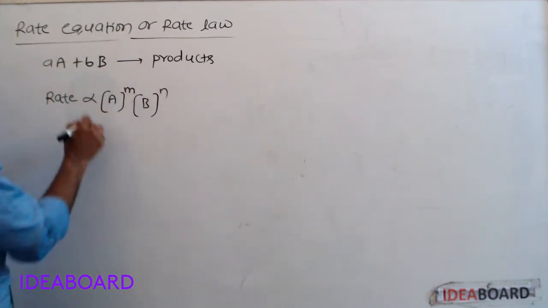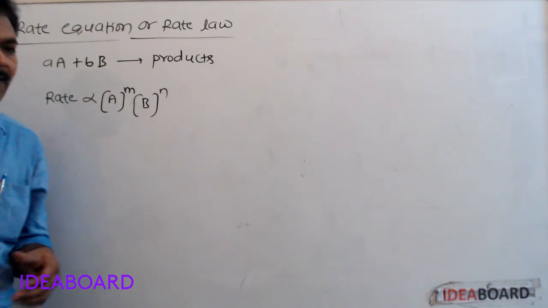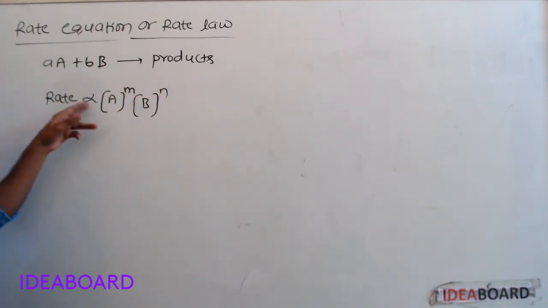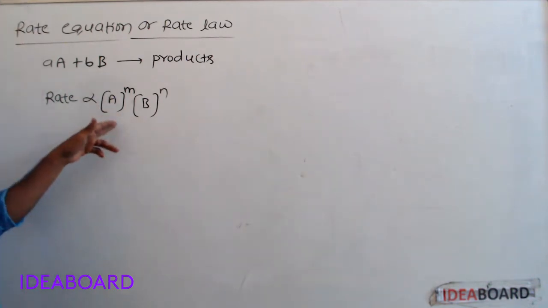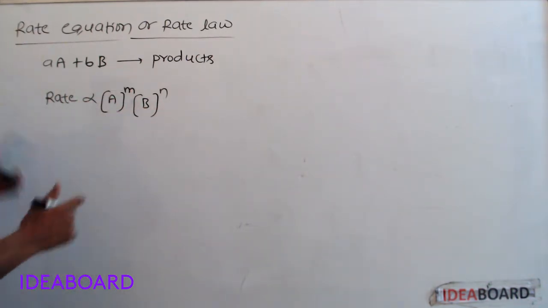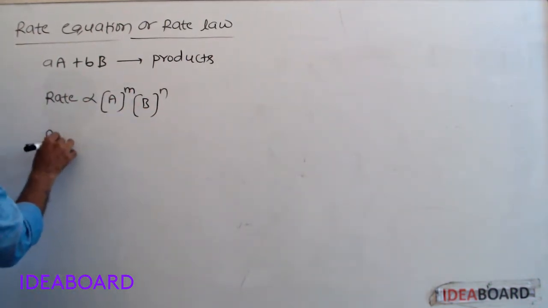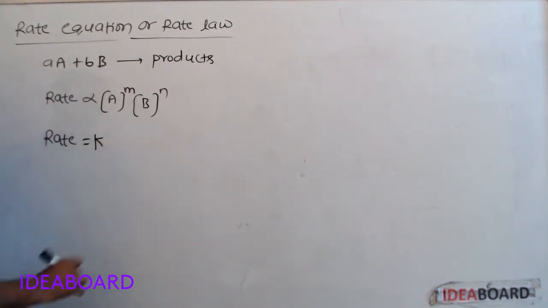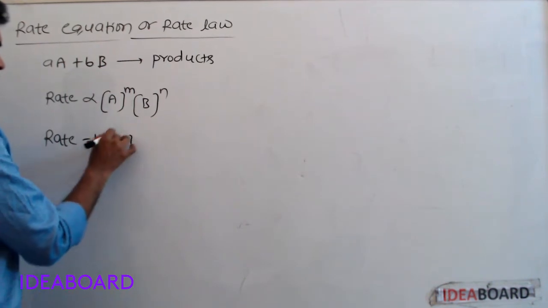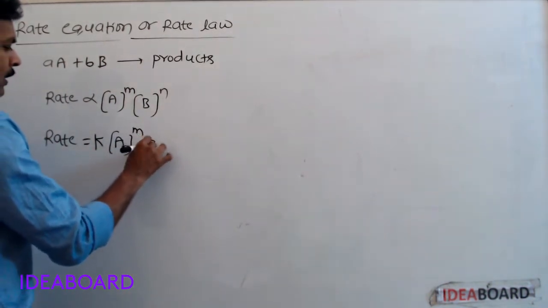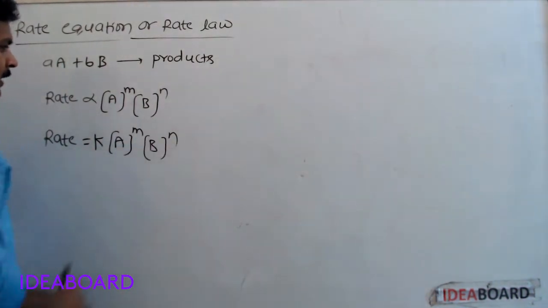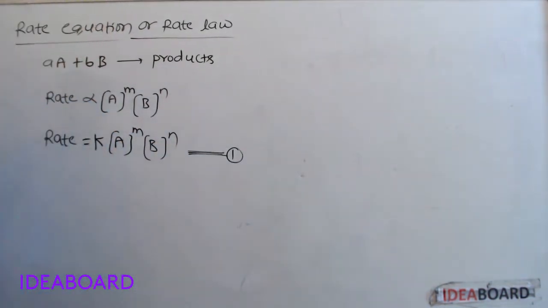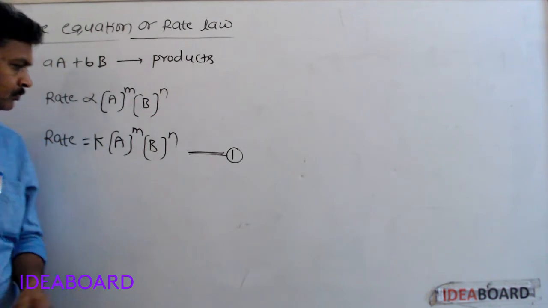Then rate is equal to some proportionality constant k into [A]^m [B]^n. This equation is called the rate equation.